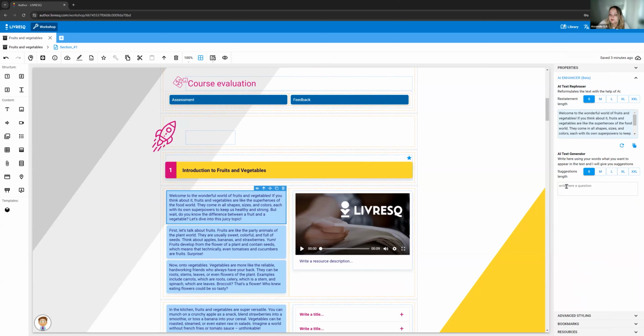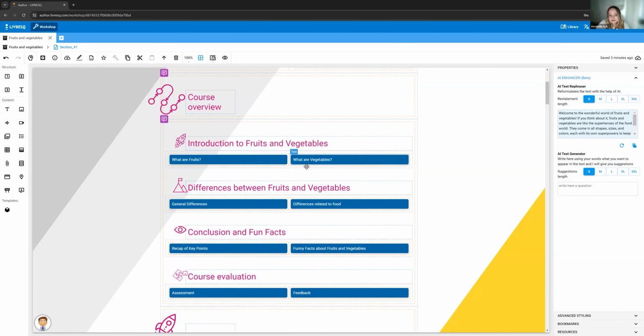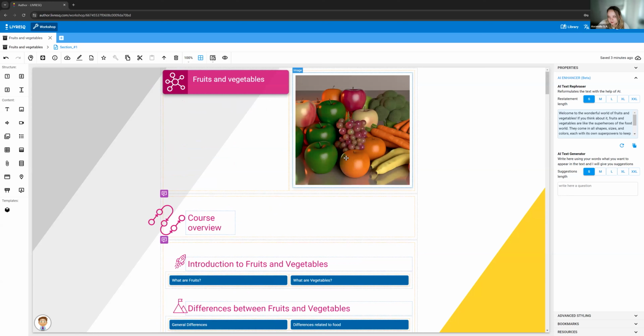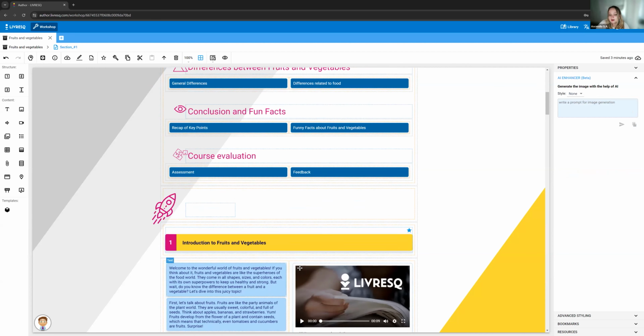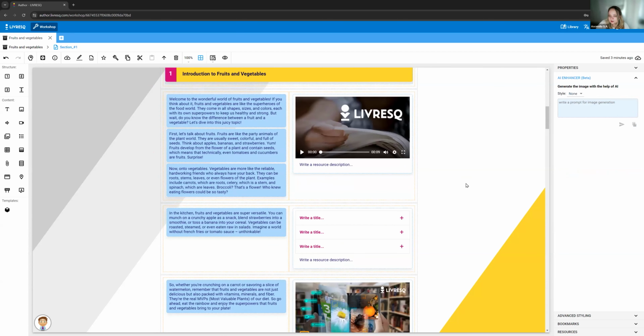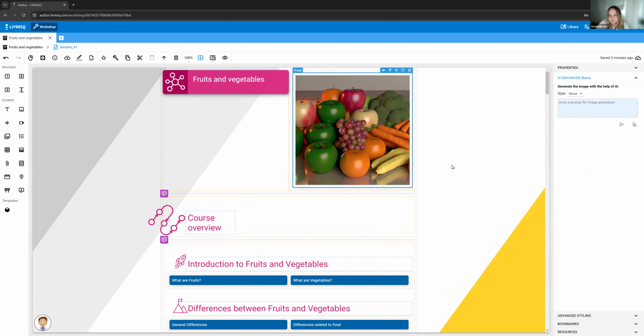And you can also generate text, now using GPT-4o. And the process is very similar. You have to select the resource you want to operate with AI, input your prompt, it will appear there, and we're going to try it in a second for a text as well. So this is how easy it is.